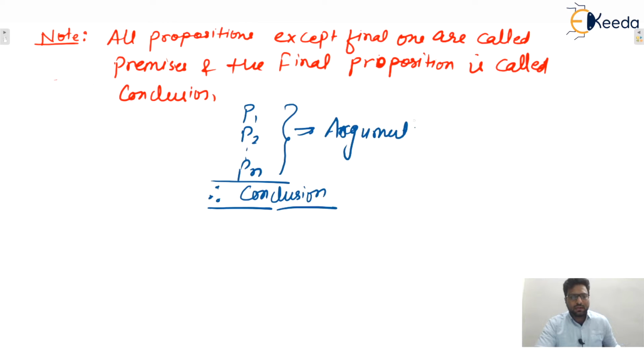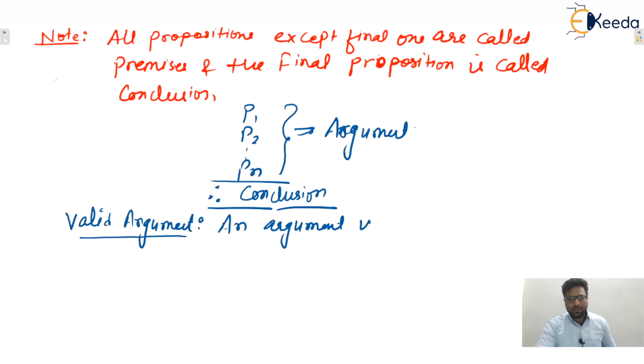Okay, so moving to the next one, we'll see when an argument is valid and when it is invalid. So write down what is a valid argument.